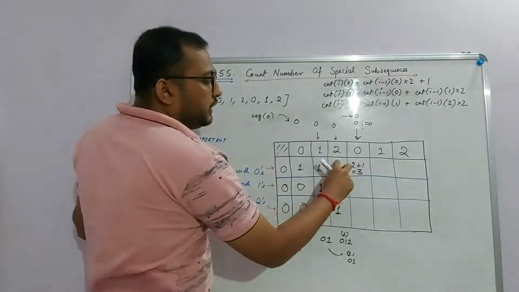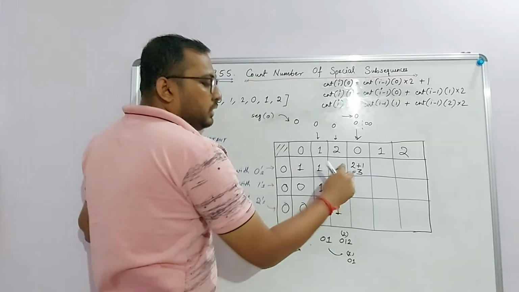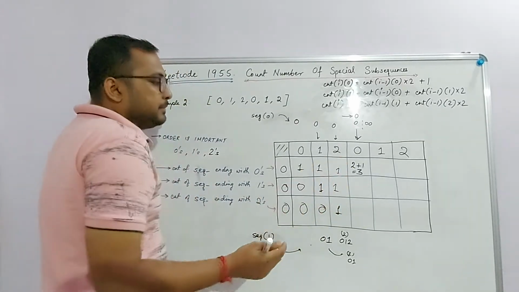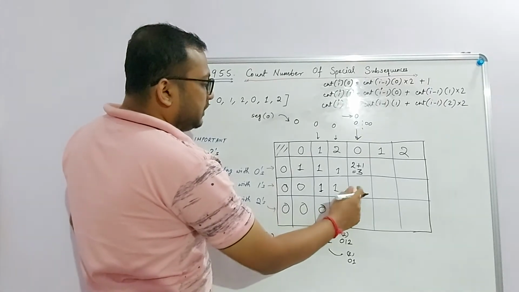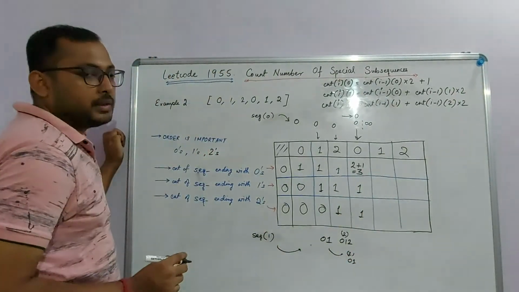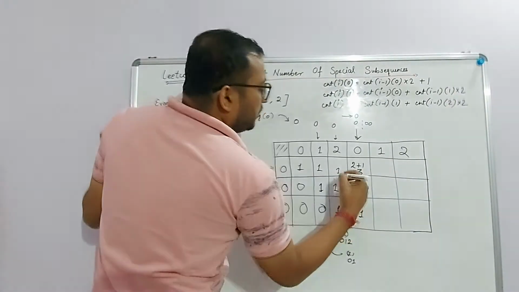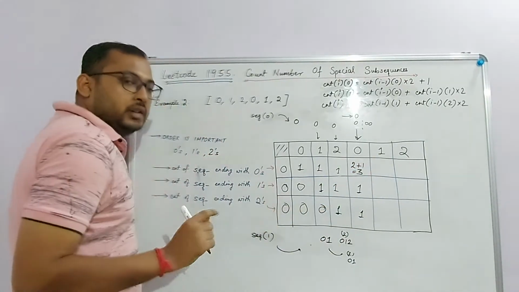I can reuse all these values, or I can simply append this 0 at the end of all these values. So that means this count gets doubled. Next, let's move ahead. At this particular position, how many sequences? So this is just a copy of the previous value, this is a copy of the previous value. Now let's move ahead. So we get a 1 now. So when we get a 1, how many sequences are there that are ending with 1?